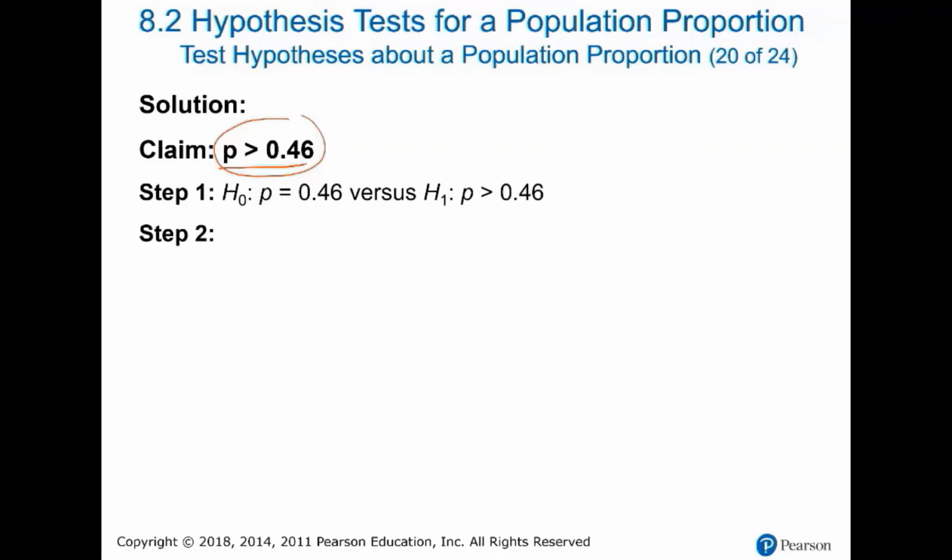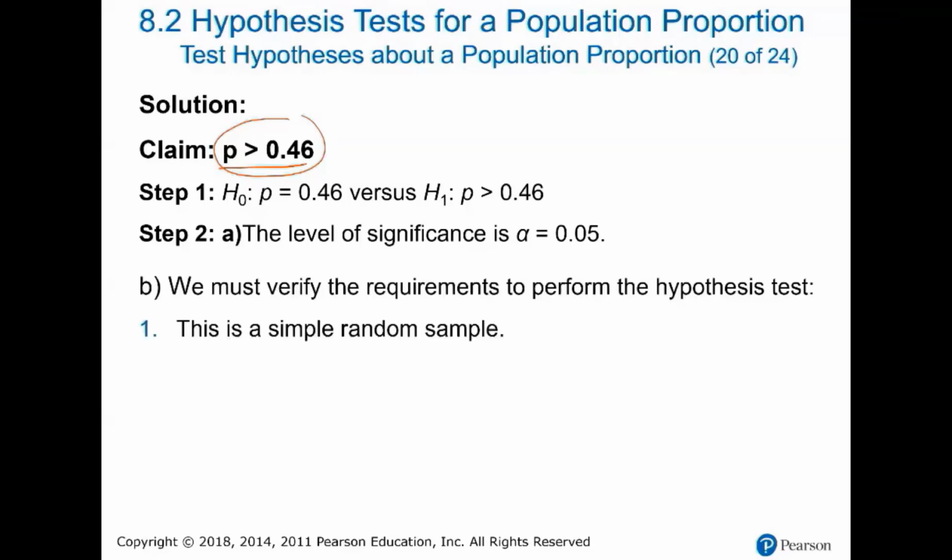My second step, determine alpha, my significance level. The significance level was 5%. Alpha is 0.05. And the requirement, because this is a large sample, we are going to use the normal distribution model. To use this mathematical model, we need to verify that my sample is big enough. First of all, it's a simple random sample. Let's assume that it was a simple random sample.